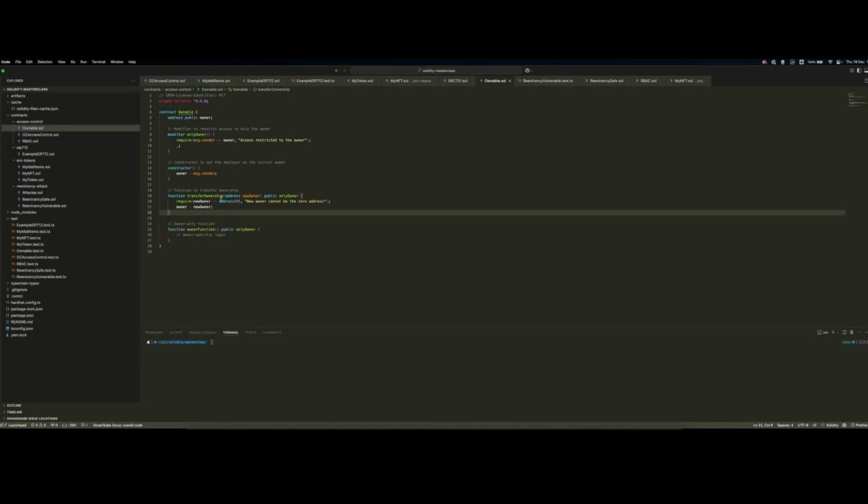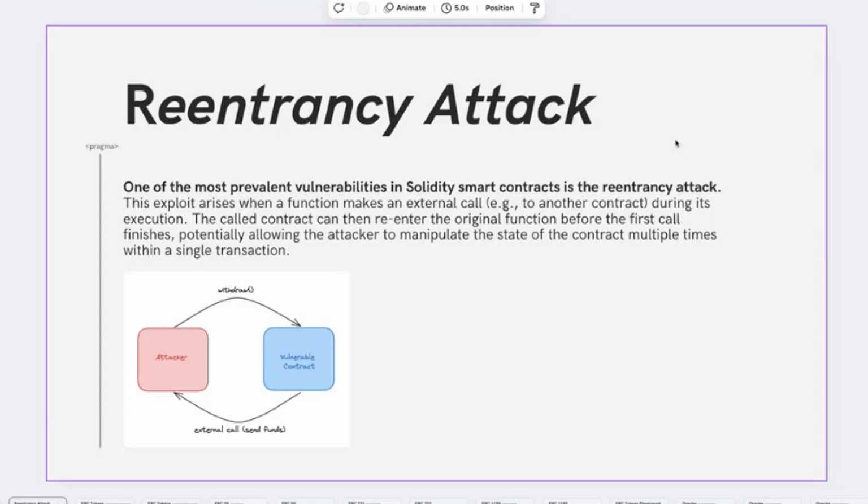Great, so this was access control. Hopefully it didn't take too much time. Okay, 24 minutes, a bit long. Let's go to the next topic.